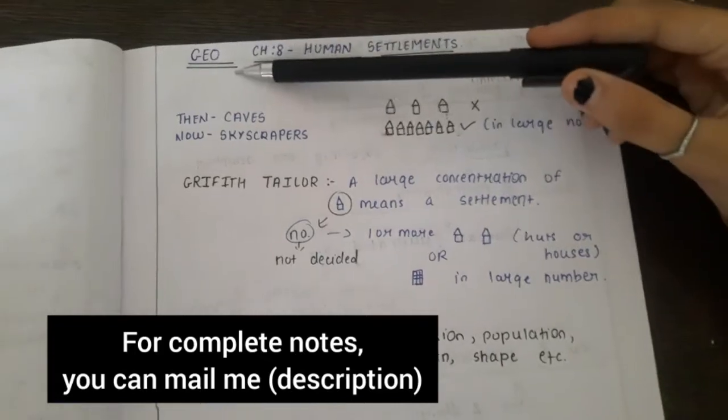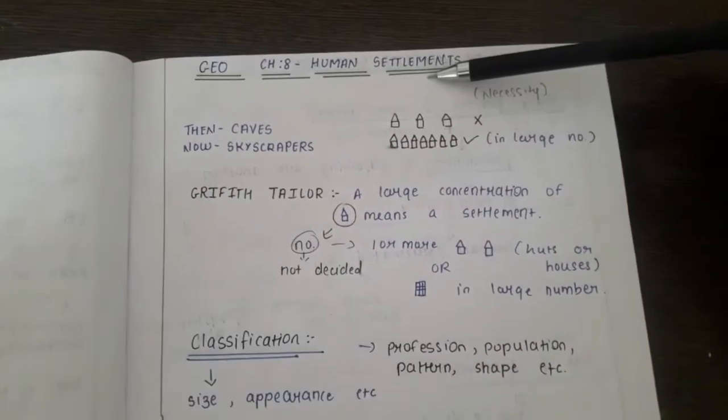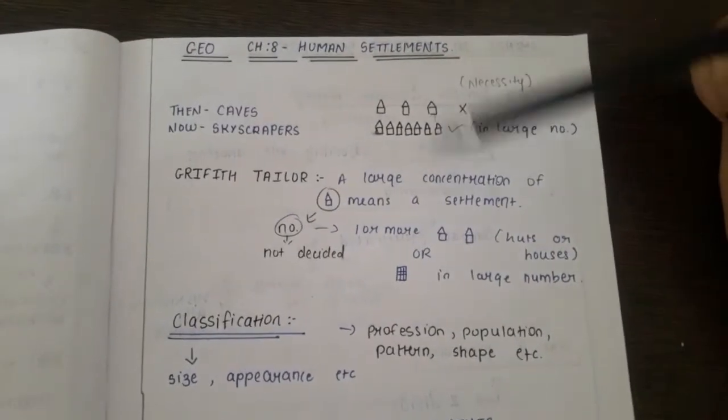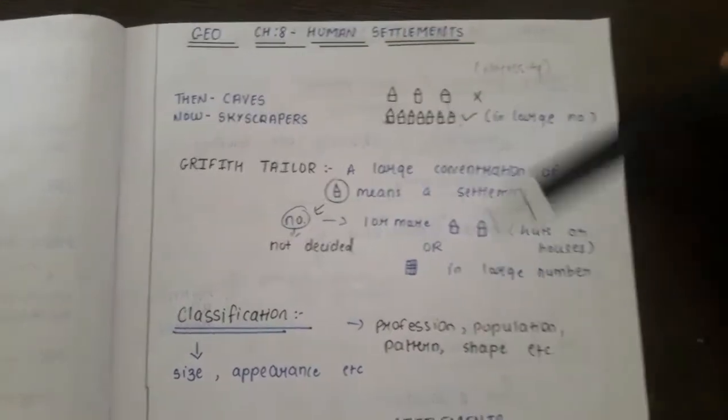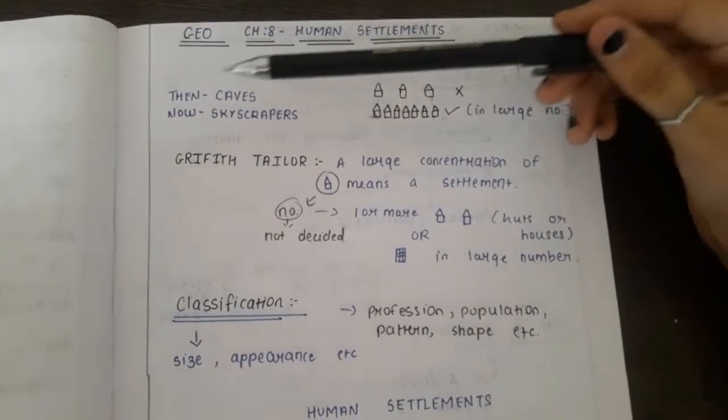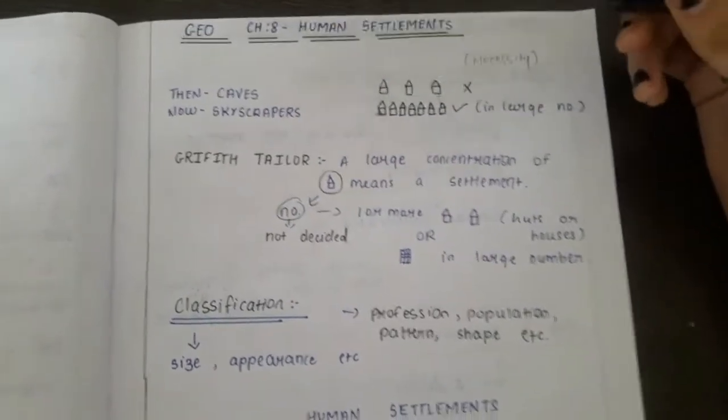As I said before, our first video is Geography Chapter 8, Human Settlements. So let's begin. If you wish, you can keep your material together because it will be easier for you to understand. Let's begin then with the introduction.